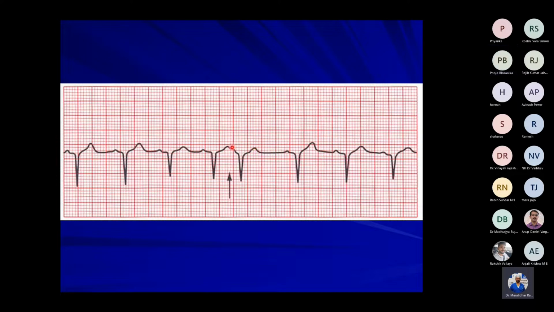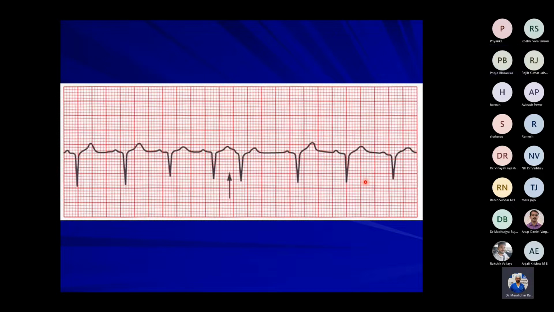Except for speed, it is irregular. So what is the heart rate, sir? 1, 2, 3, 3.5, 4, 3.5. So it should be 300 divided by 3.5, so almost 85, 86 beats per minute. Heart rate is about 80, that's fine.